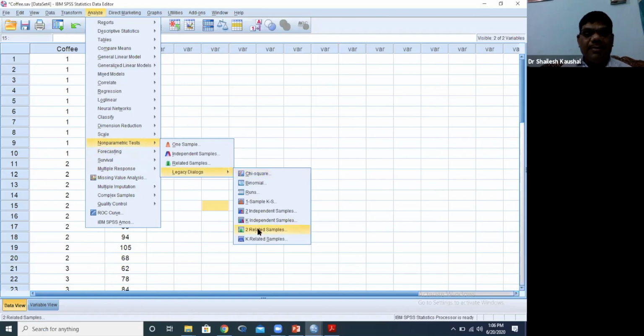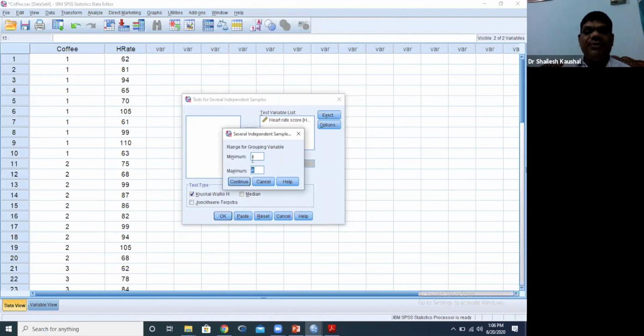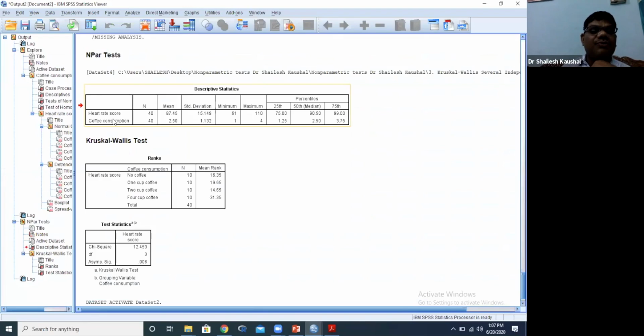Now in K independent samples test, we will transfer the variable heart rate score into the test variable, and coffee into the grouping variable. When we transfer coffee into the grouping variable, we define the levels. For example, in our case we have 4 levels, so we will take 1 and 4. If we have 3 levels, then we will write 1 and 3. If we have 5 levels, we will write 1 and 5. Is it clear? Minimum and maximum. And then we will click OK. Already we have done this. So heart rate score for 14 people, median score you can see.